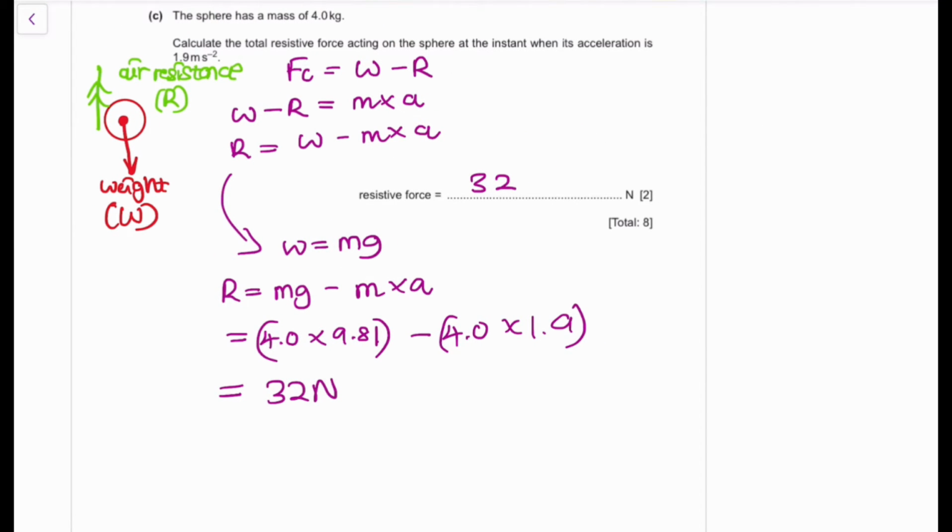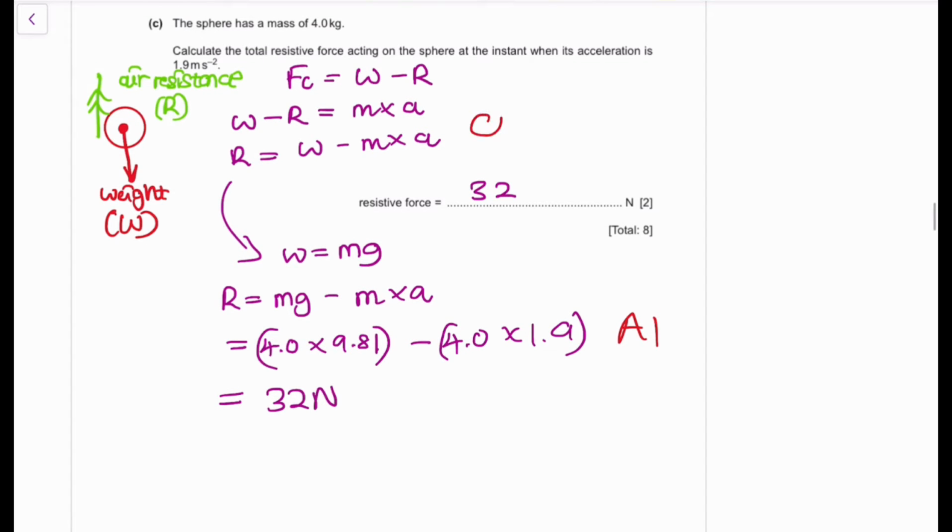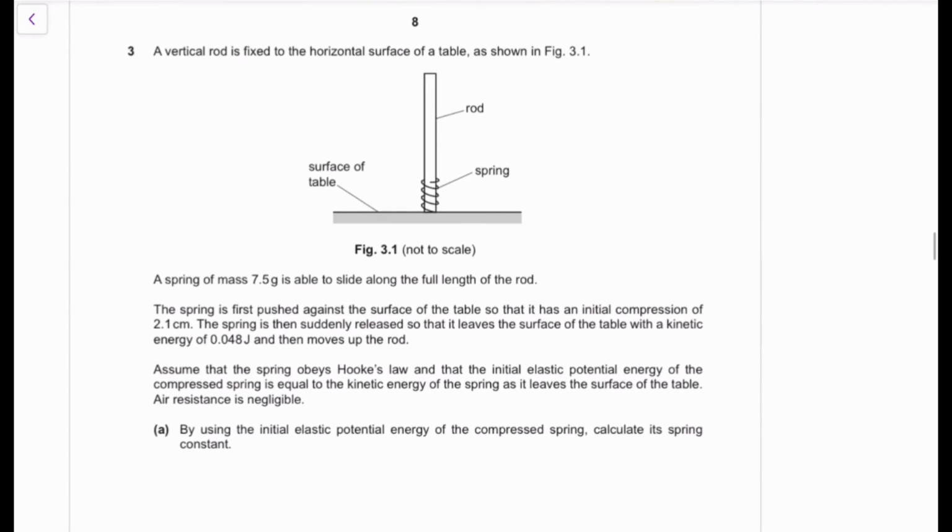And you get your 2 marks. What are the 2 marks, guys? The 2 marks: can you calculate the resistive force? You get an A1 mark for getting the answer and all that. Then you get a C1 mark for the logic behind finding the force, F equals ma, all that particular logic. Very important. The next question.